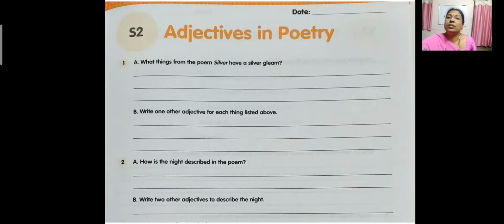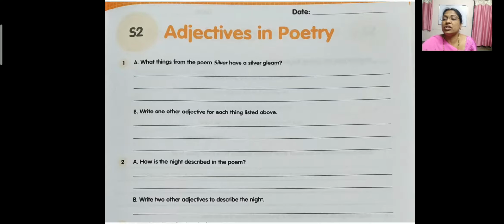Now thatch. Silvery thatch is there in the poem, isn't it? So now we will write strong thatch, so that the roof will be very strong. Now dog. For dog, what shall we write? Yes, playful dog. Now mouse. For mouse, it will be very naughty, isn't it? So we'll write naughty mouse. Now dove, which color is it? Yes, white in color. So we'll write white dove. Then stream, it always moves, no? Flowing. So we'll write running stream.